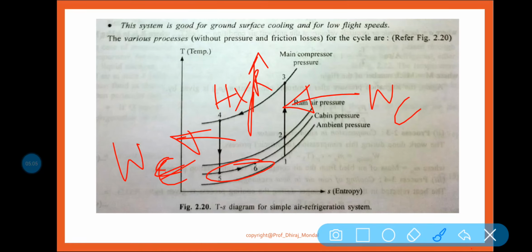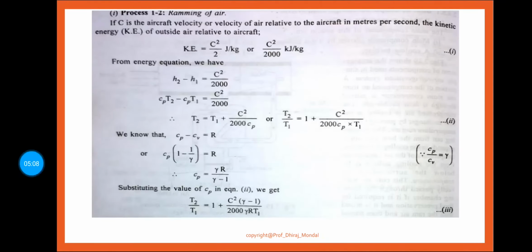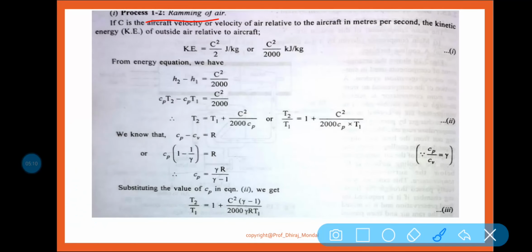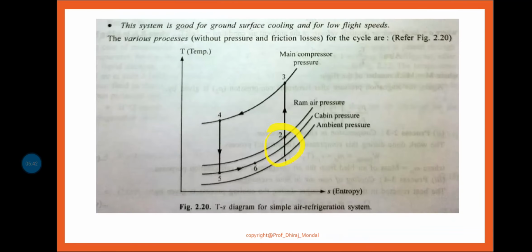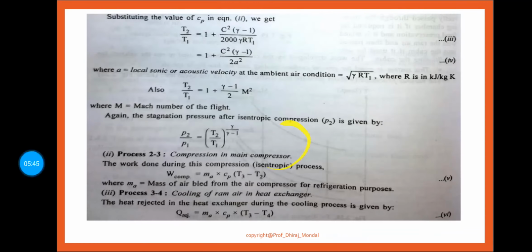Now process 1 to 2 is the ramming of the air. Here the air is rammed, and if c is the velocity of the aircraft, or the velocity of air relative to the aircraft in meters per second, then the kinetic energy is half mv squared. Per kg, m is neglected, so it is c squared by 2, that is c squared by 2000 kilojoule per kg. Now if I am talking about the enthalpy difference from point 1 to 2, what is the enthalpy difference?